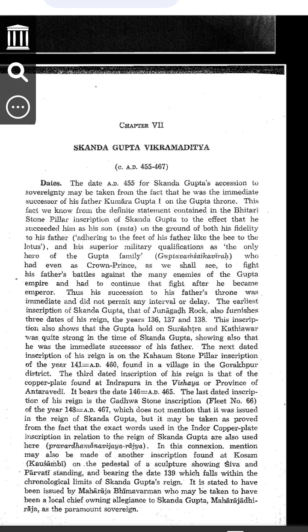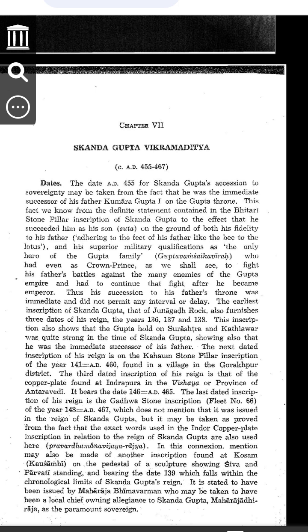Who was Skandagupta Vikramaditya? Skandagupta was a powerful emperor of the Gupta Empire. He ruled from 455 AD to 467 AD. He was the son of Kumara Gupta. He became king immediately after his father's death. He was a brave warrior and a strong ruler. Example, imagine a king who fights wars even before he becomes king. Then, when his father dies, he takes over the throne without delay. He protects his kingdom from enemies and keeps it strong.